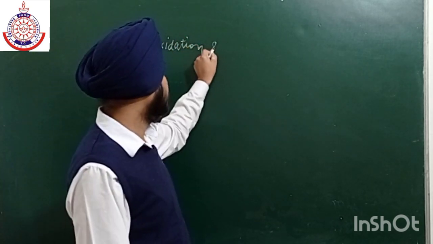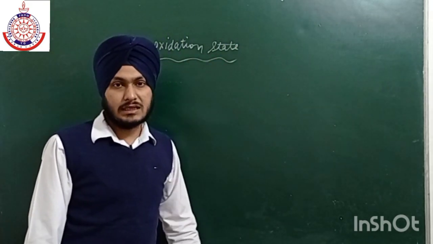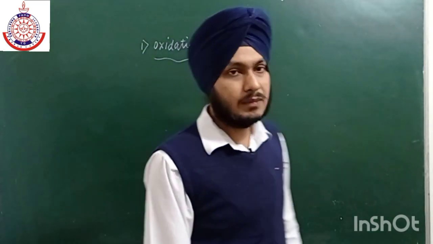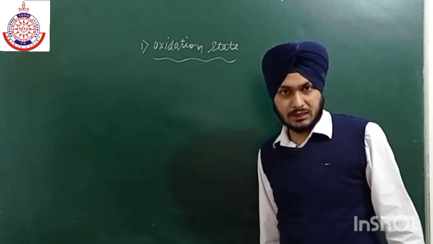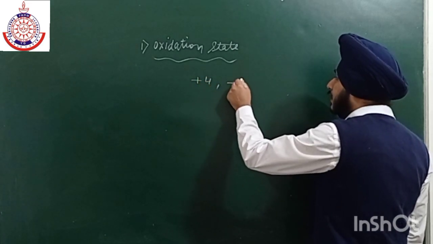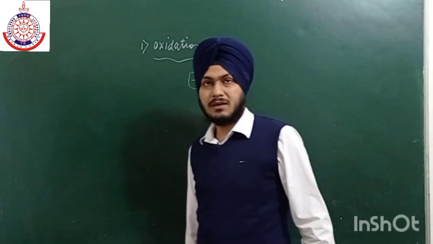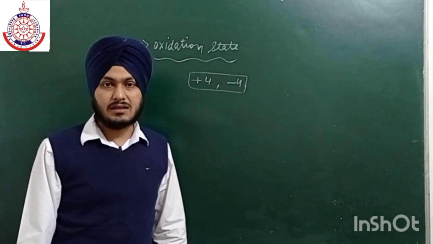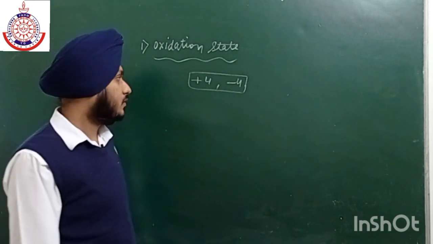Oxidation state. So if we talk about their oxidation state, their oxidation state may be +4 or -4, but they don't have a tendency to show this higher oxidation state, because it is not energetically favorable to accept or gain 4 electrons. But they have a tendency to show plus 4 as well as plus 6, the higher, but carbon has a tendency to show only plus 4 and minus 2, minus 4.